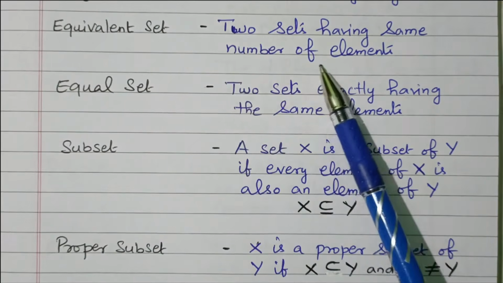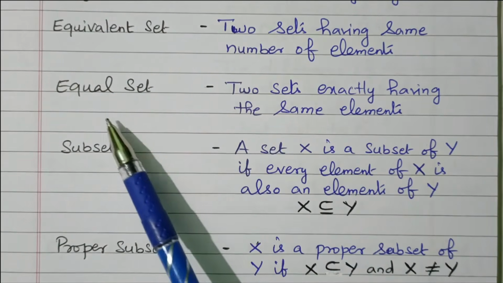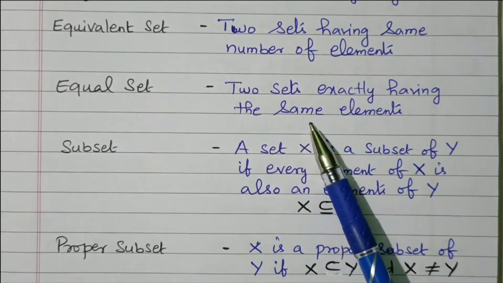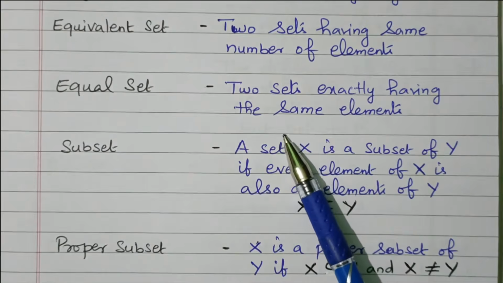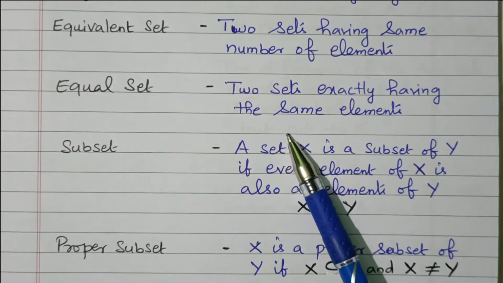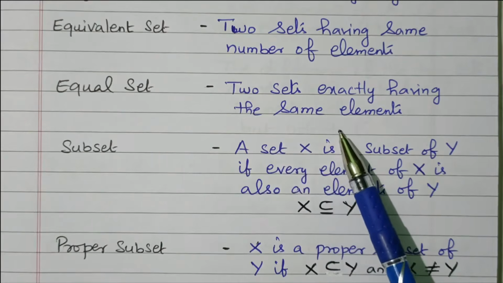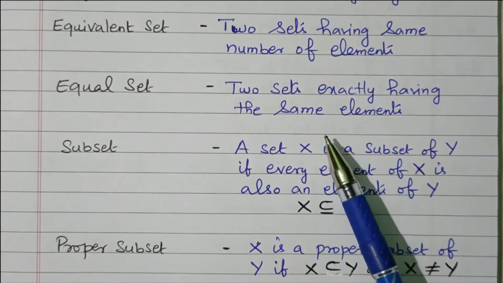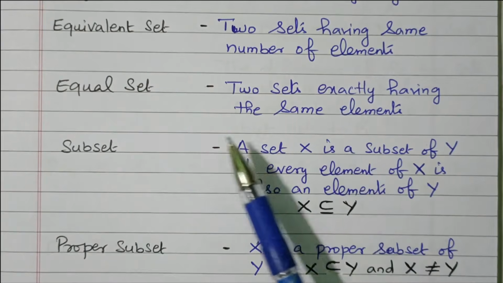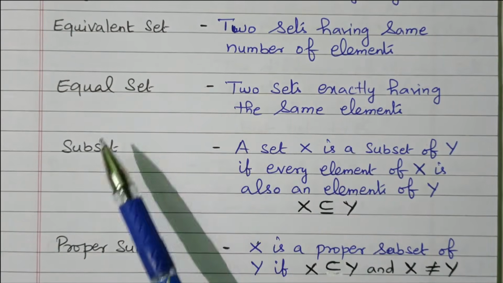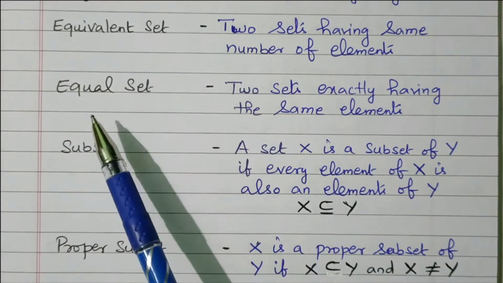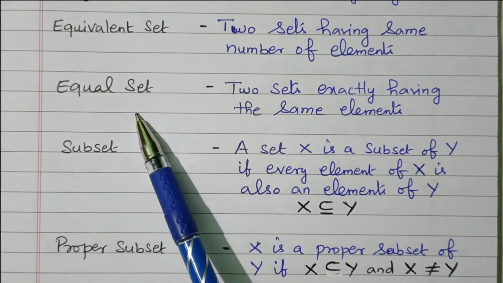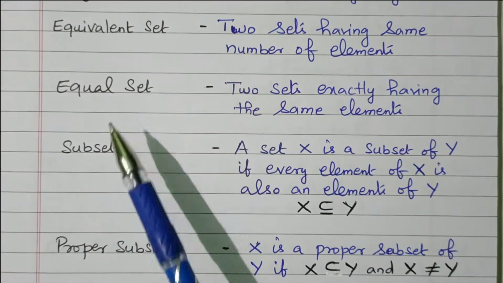Only the number of elements being equal is called an equivalent set. But an equal set means having the same elements. Set 1 has 10 elements, and set 2 also has 10 elements, the same elements. What elements are available in set 1 are also available in set 2. The number of elements as well as the elements are equal, then it is called an equal set. So there is a difference. Equivalent set means only the number of elements is equal. Equal set means the number of elements as well as the elements are equal.